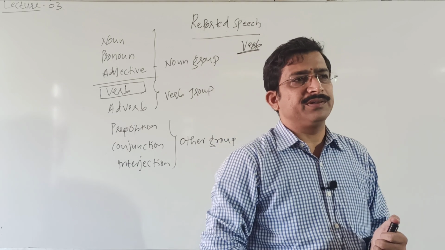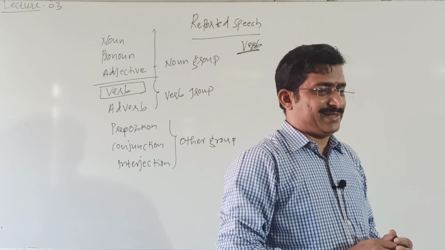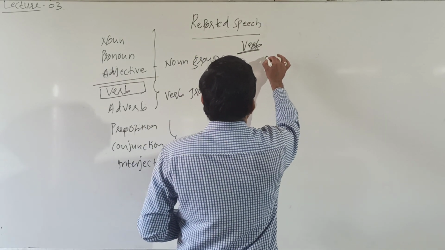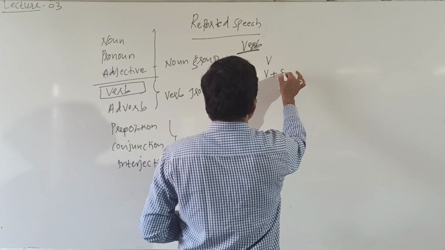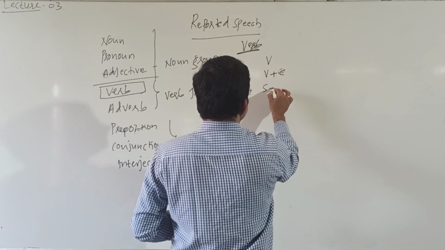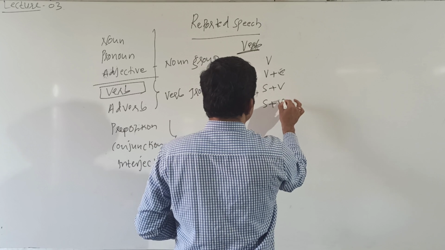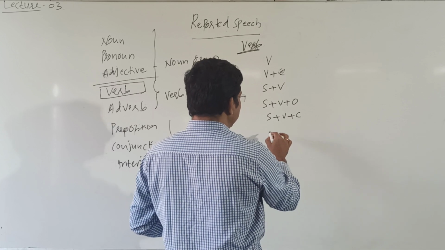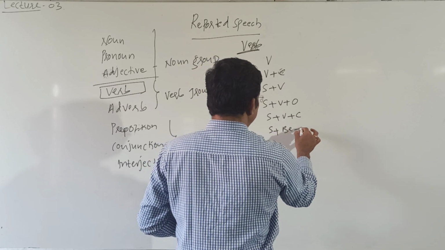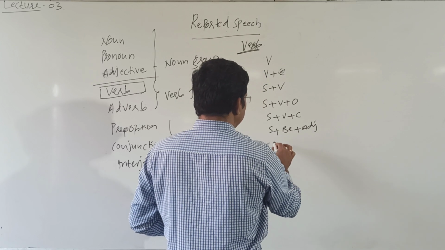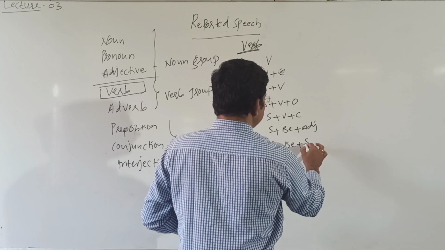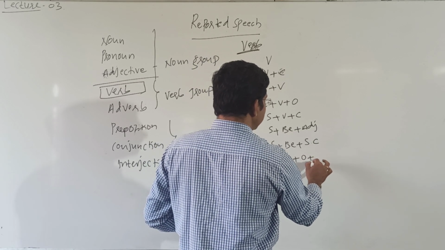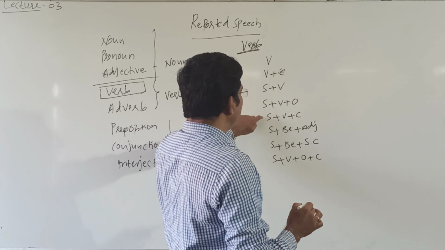Take any structure of a sentence. Verb is very important, essential and mandatory. V plus C, then S plus V, then S plus V plus O, then S plus V plus C, then S plus BE plus adjective, S plus BE plus subject complement, then S plus V plus O plus C. 1, 2, 3, 4, 5, 6, 7, 8.